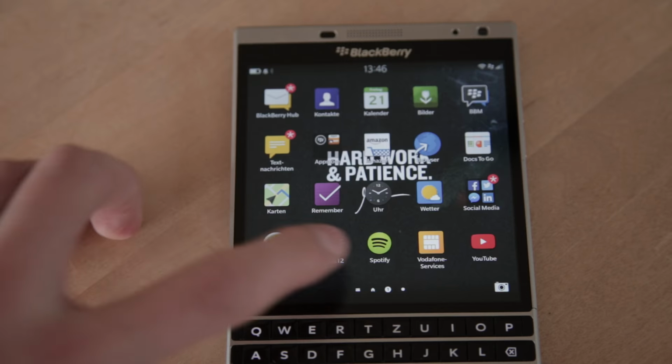So you see how they work, and so you can decide maybe you need those applications on your device if the BlackBerry Passport is the phone for you. So let's start with the first application I have installed on my BlackBerry Passport. And let's start with Spotify.